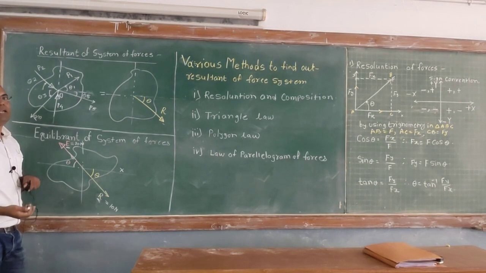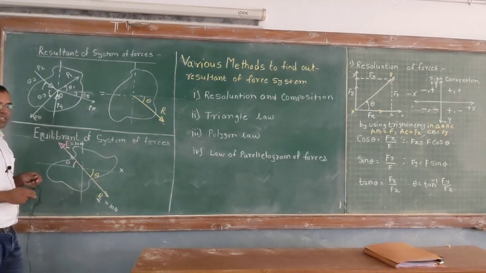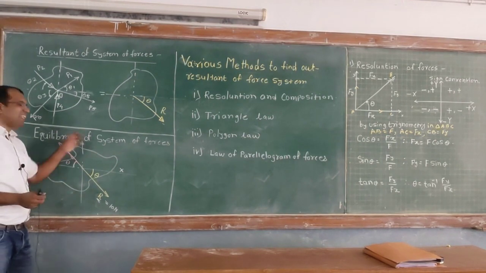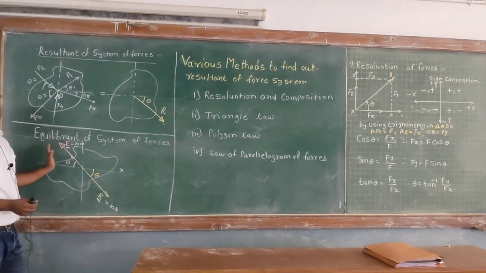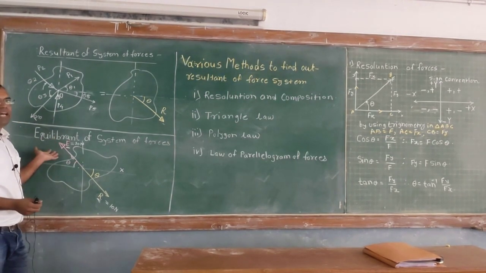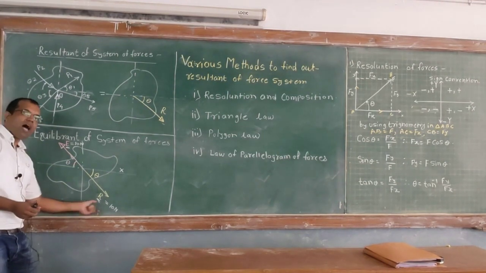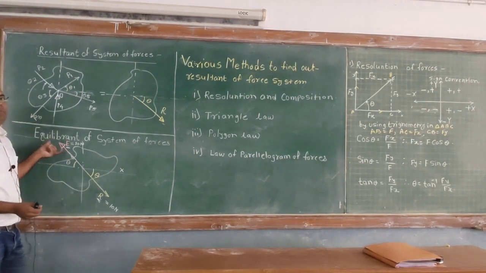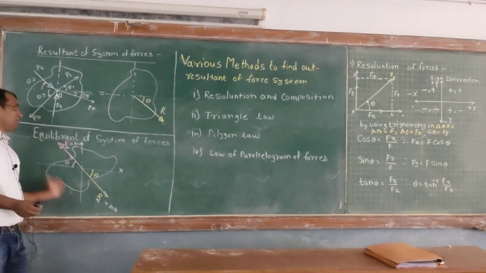So what is the equivalent? A force of the same magnitude as that of the resultant, or of the system of forces, but in the opposite direction. E has the same magnitude as R, but the direction is exactly opposite to that of R. So what do you conclude from this figure?